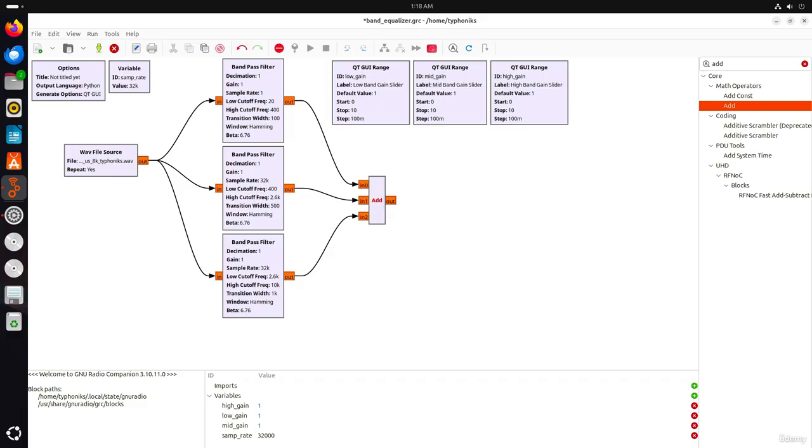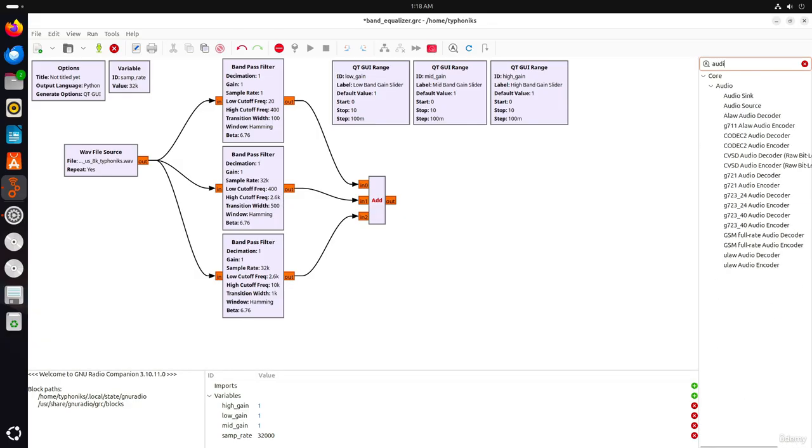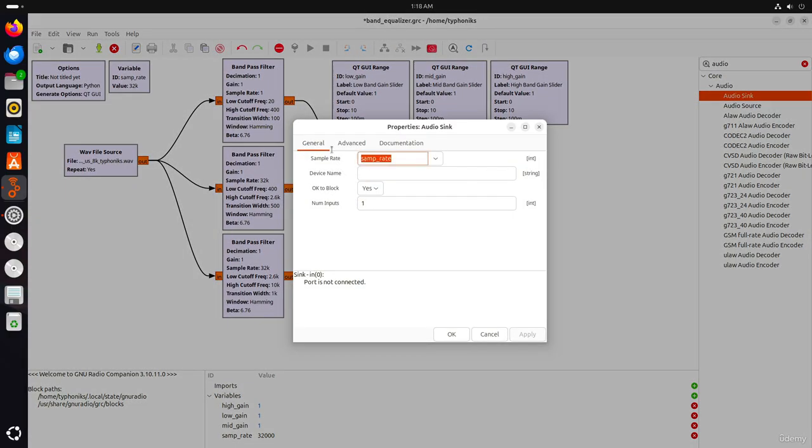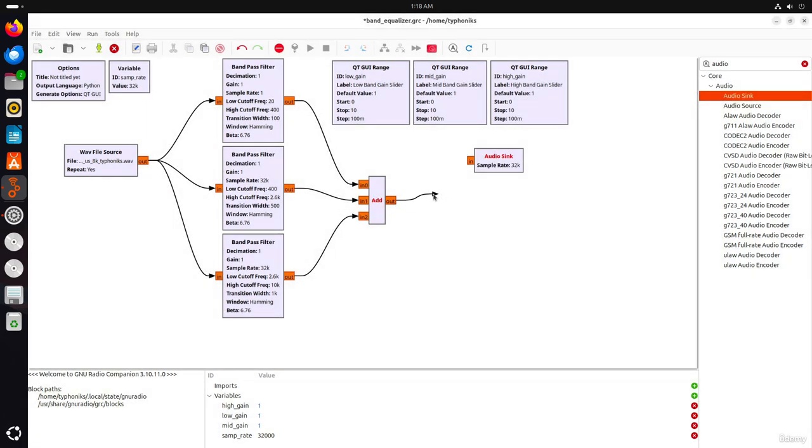And now what we have left to do is output these combined signals. So we first need an audio sink. We will add the audio sink block to our workflow. We will set the sample rate to samp rate, and as you can see, it's set by default. And now we will connect the output of the add block to the input of the audio sink.